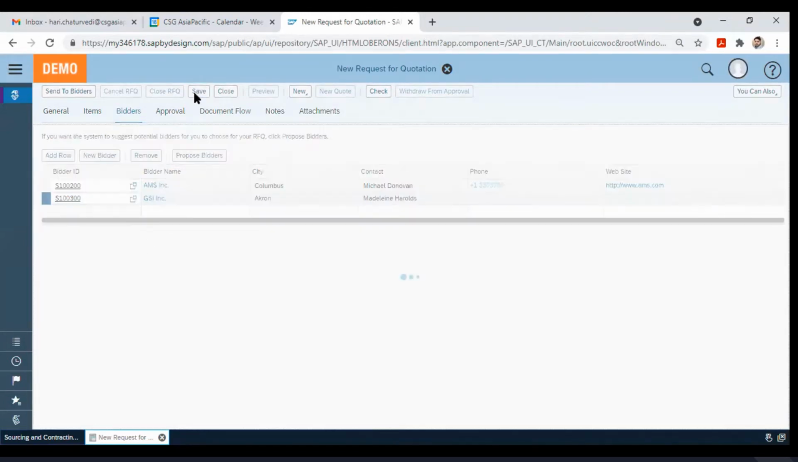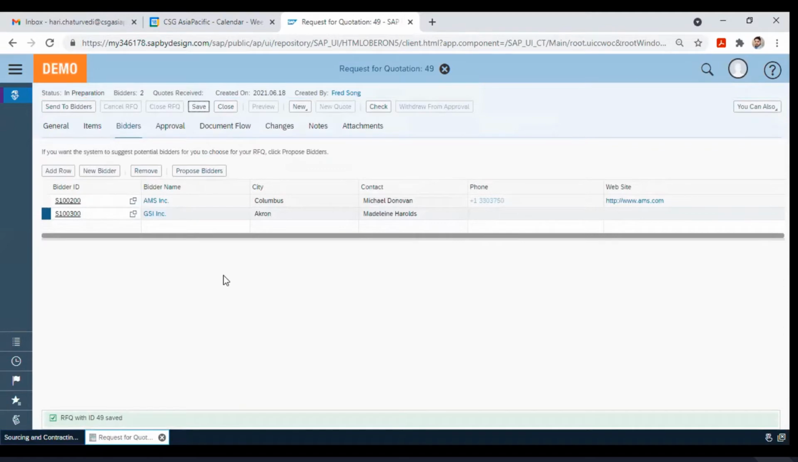I can save this. We have one inbuilt capability in SAP Business ByDesign where we can send an interactive form to a vendor, and the vendor can send the response directly from that interactive form. So they don't need to send the response only via email or in any other format. They can send the response directly through the interactive form.